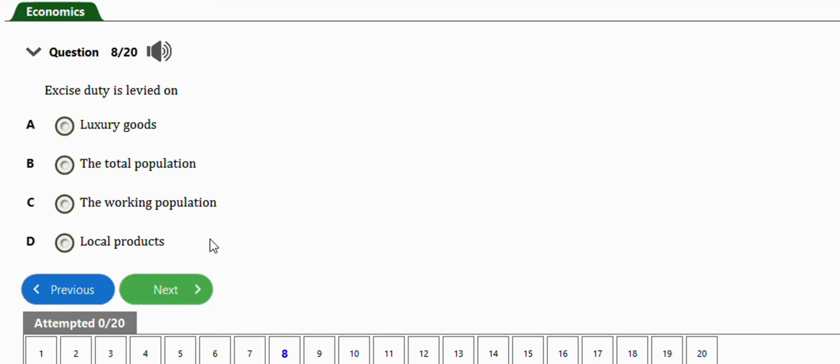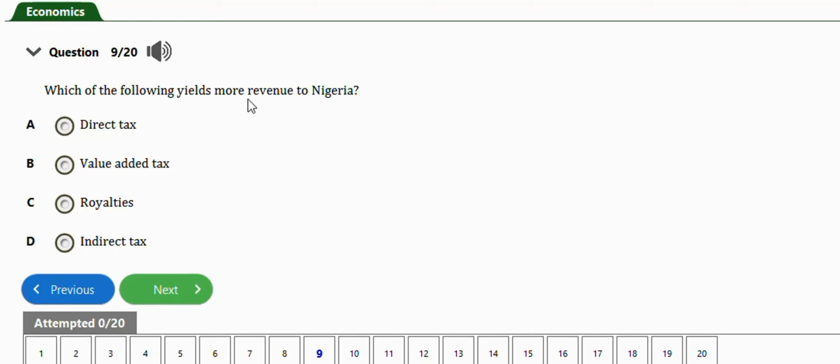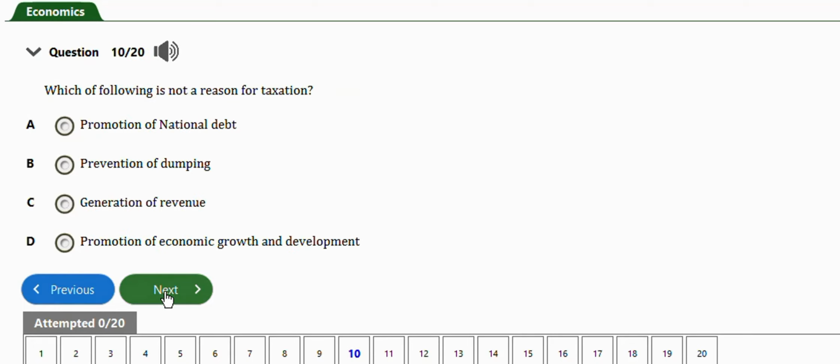Okay, very, very important. Next question is this one. It says which of the following yields more revenue to Nigeria? We have direct tax, value added tax, royalties, indirect tax. The right answer is option B, value added tax. That's the VAT. Next question is this one. It says which of the following is not a reason for taxation? We have promotion of national debt, prevention of dumping, generation of revenue, promotion of economic growth and development. The exception here is option A, promotion of national debt.